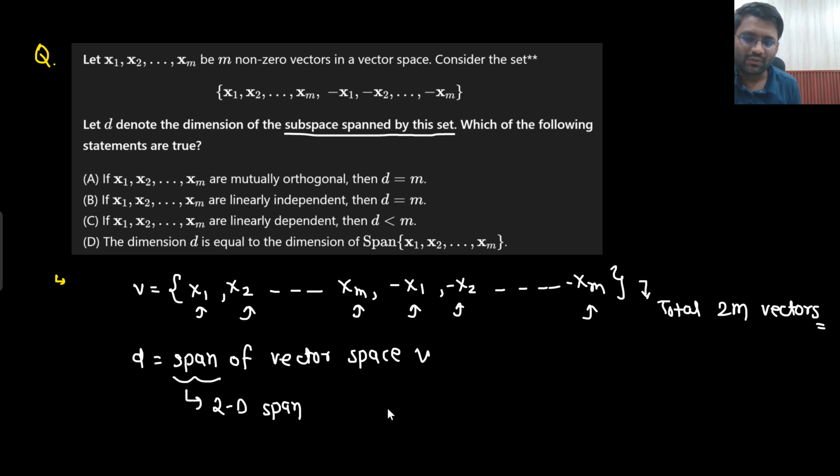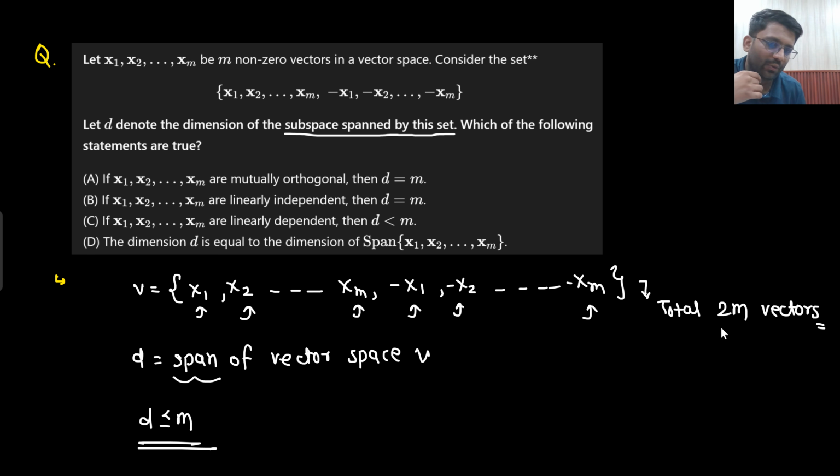What we were studying, we were solving this question. So you know the meaning of every single thing here. What is D? D is simply the span of vector space V, right? Which of the following statements are true? If x1, x2, ..., xm are mutually orthogonal, then the span will be m dimensional. Is that correct? Why is that so? One thing I am pretty sure of, the value of D would be less than or equal to m. Why is that so?